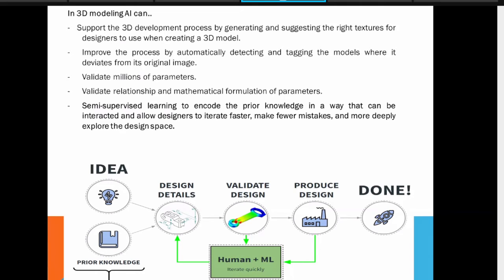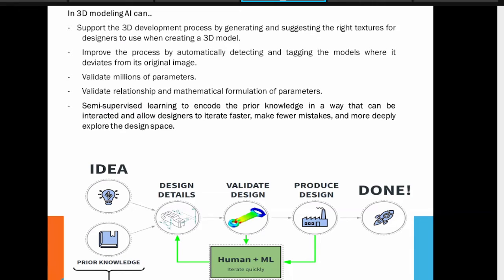Improve the process by automatically detecting and tagging the model. Okay, so as you will know, in automatic detection and tagging, we may take the help of your training model or trained model or maybe your existing algorithm. You can validate millions of parameters, graphics parameters, thresholds, limits of your data. Validate the relationship and mathematical formulation of parameters.